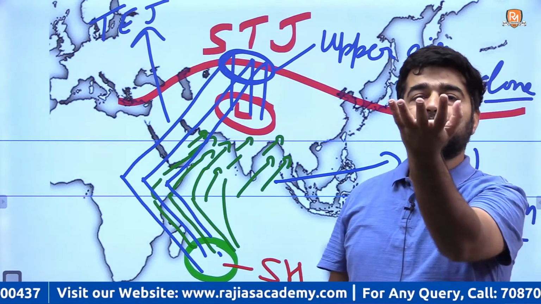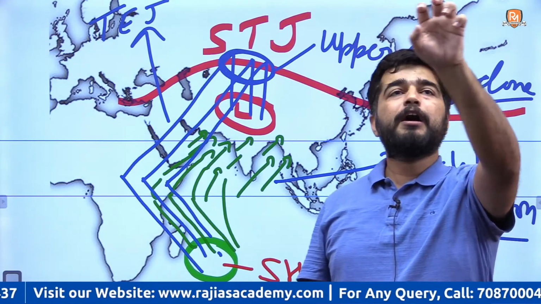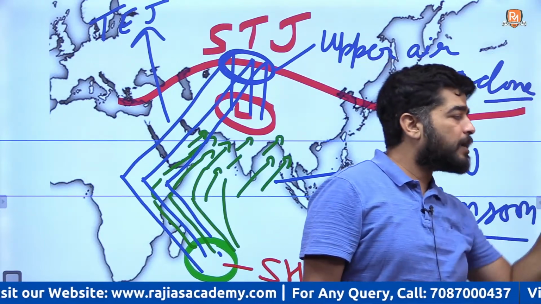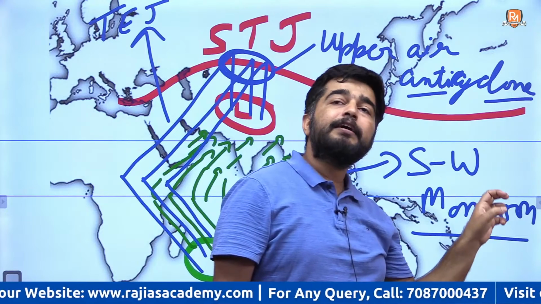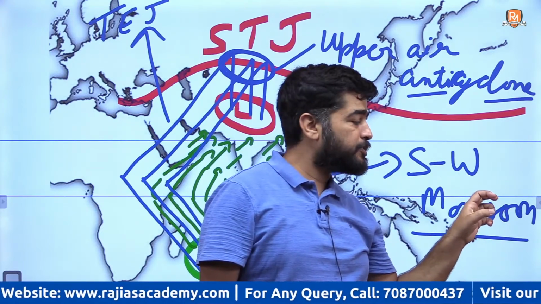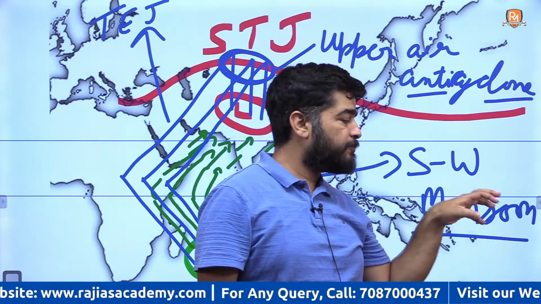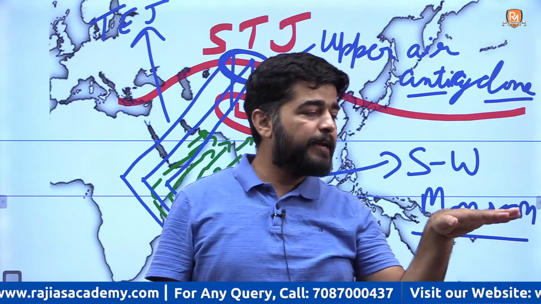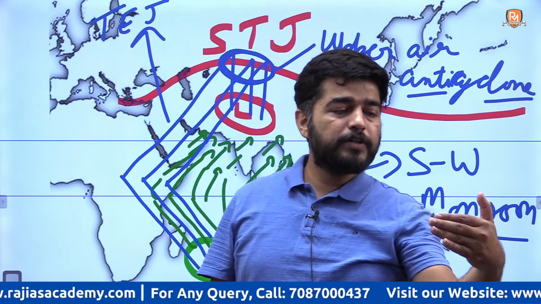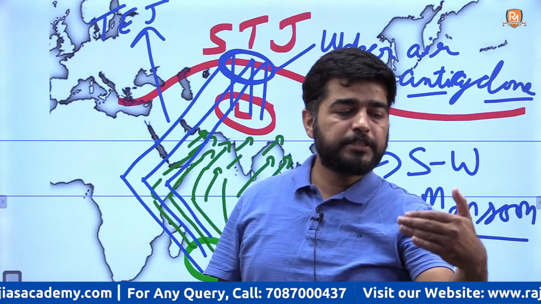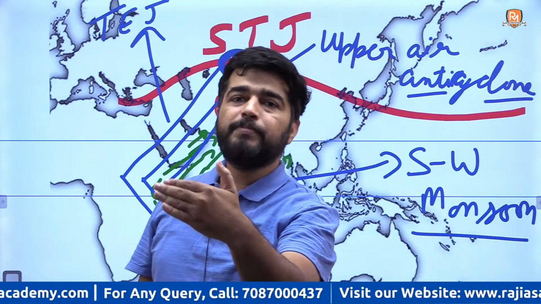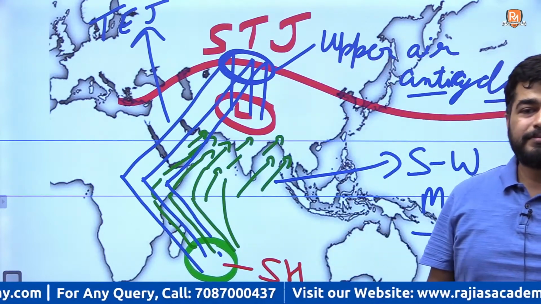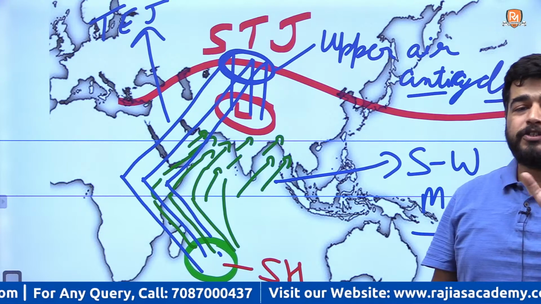Now the low pressure will be intensified. There will be upper air tropical easterly jet stream. There will be subtropical high in Indian Ocean, southern Indian Ocean. From there Mascarene High. From Mascarene High the surface wind will be moving towards India. They will change direction towards right, making them southwesterlies, and there will be onset of monsoons. Got it or not? Any issue with this?